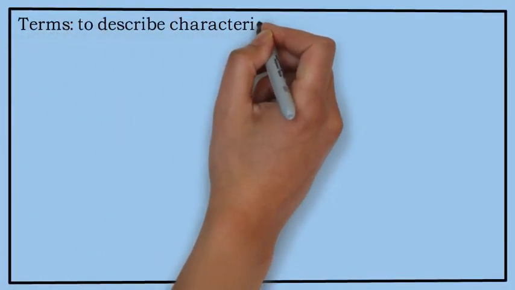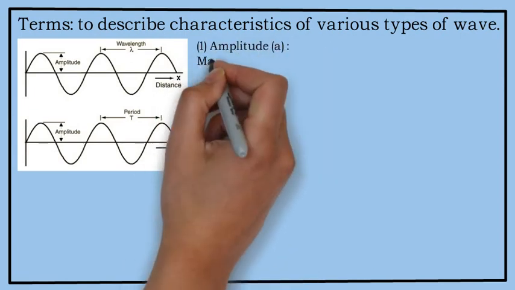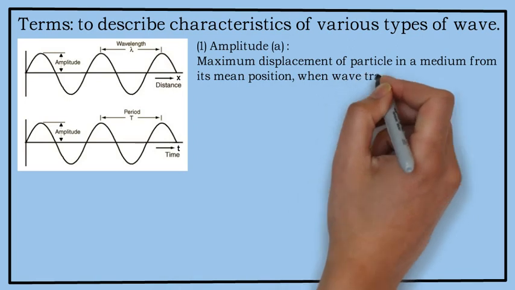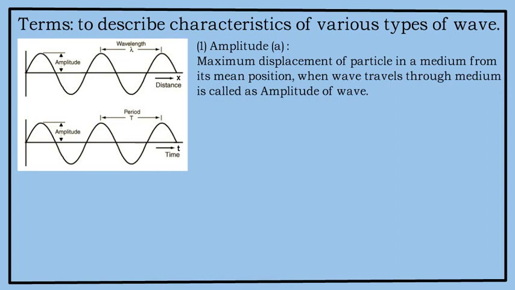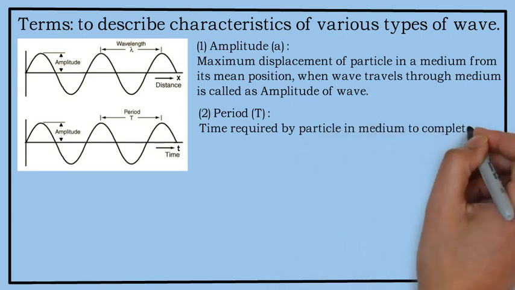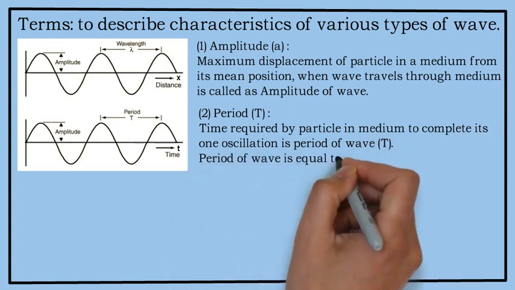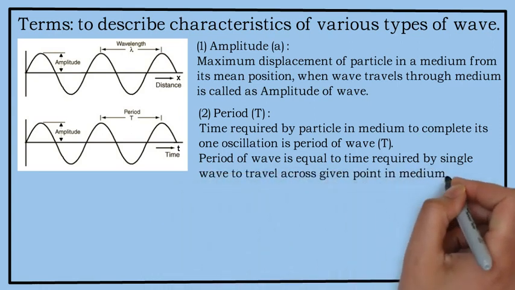Terms to describe characteristics of various types of waves. While I am reading these definitions, just see the diagram around so that things will be easier for you. Amplitude: the maximum displacement of a particle in a medium from its mean position when a wave travels through the medium is called the amplitude of the wave. Second definition, time period. What is time period? Time required by a particle in a medium to complete one oscillation is called the time period of the wave. Period of a wave is equal to the time required by a single wave to travel across a given point in a medium.